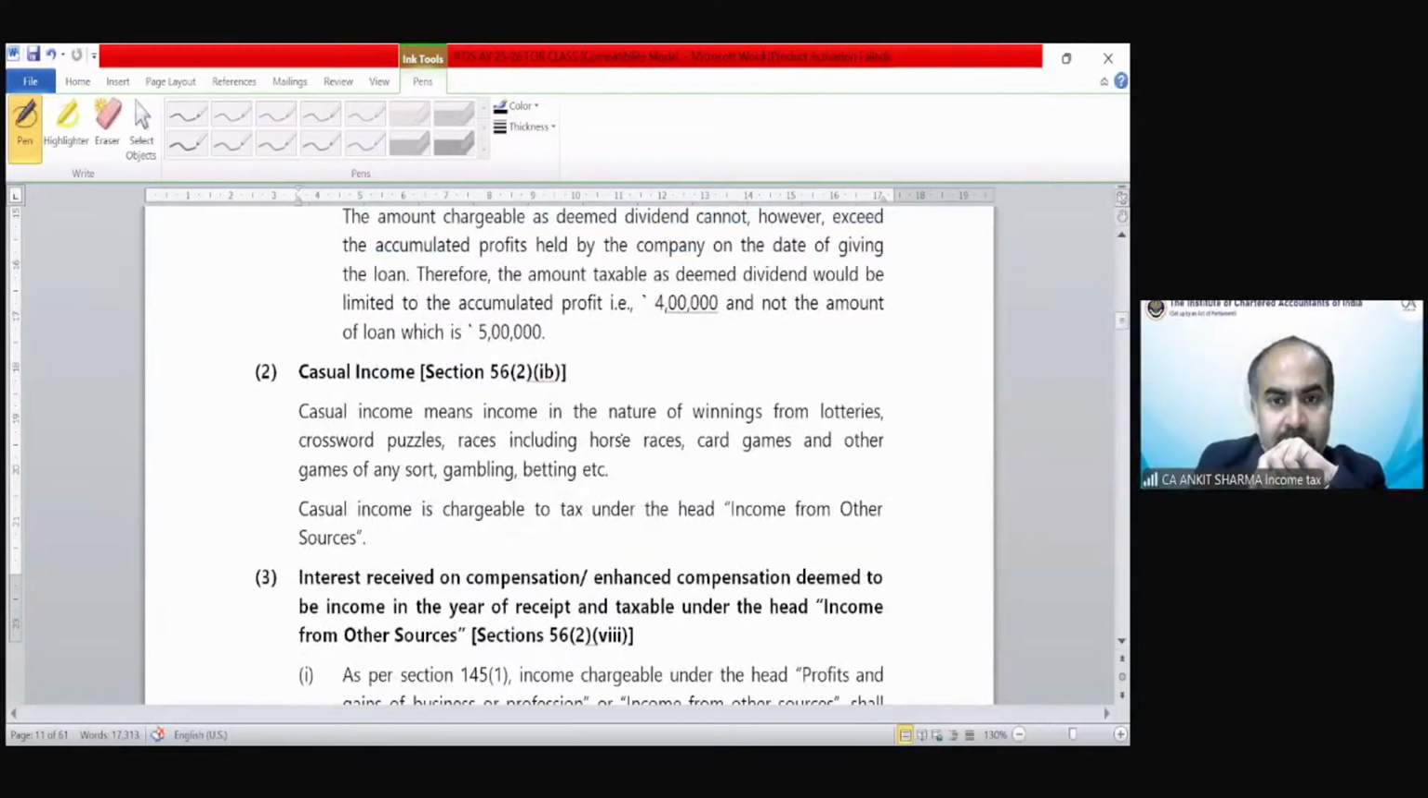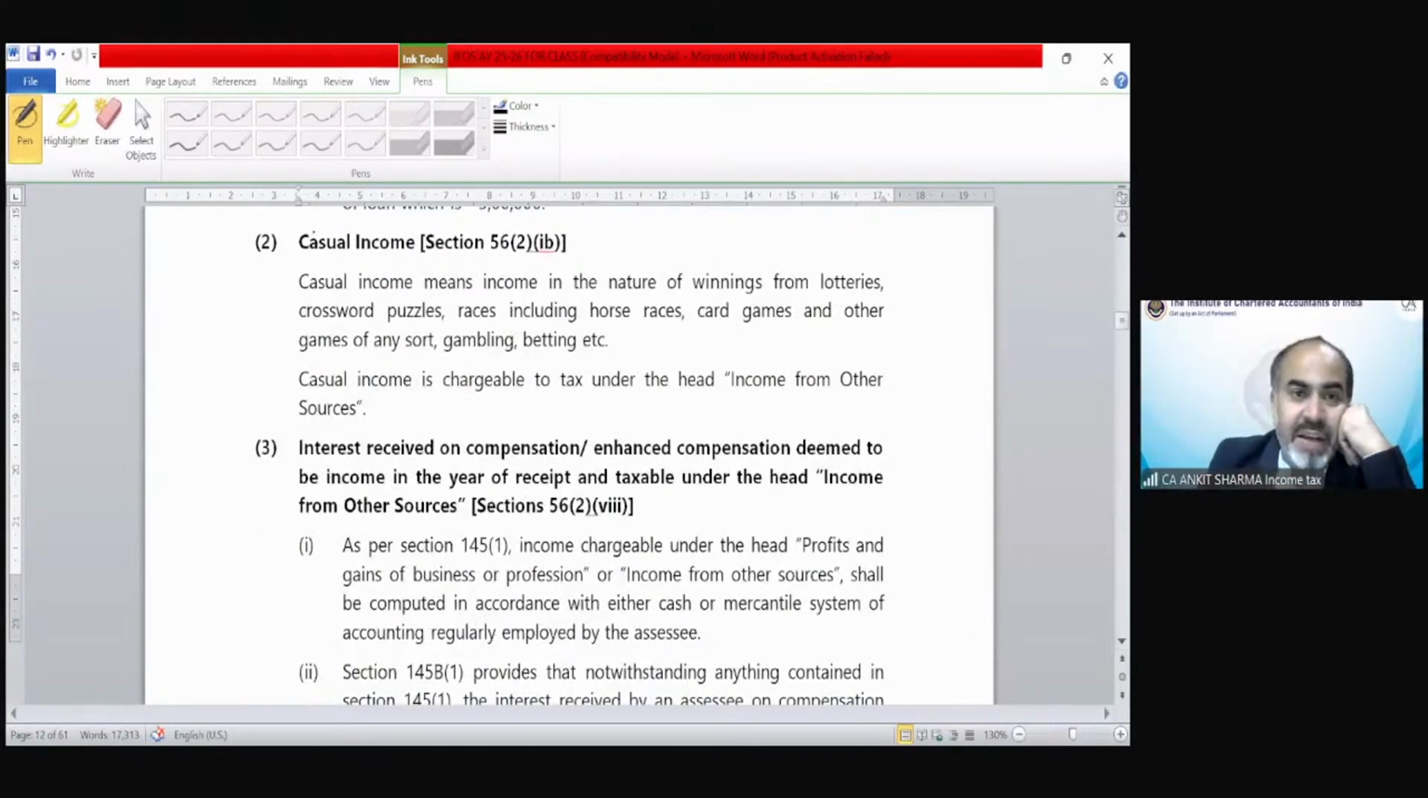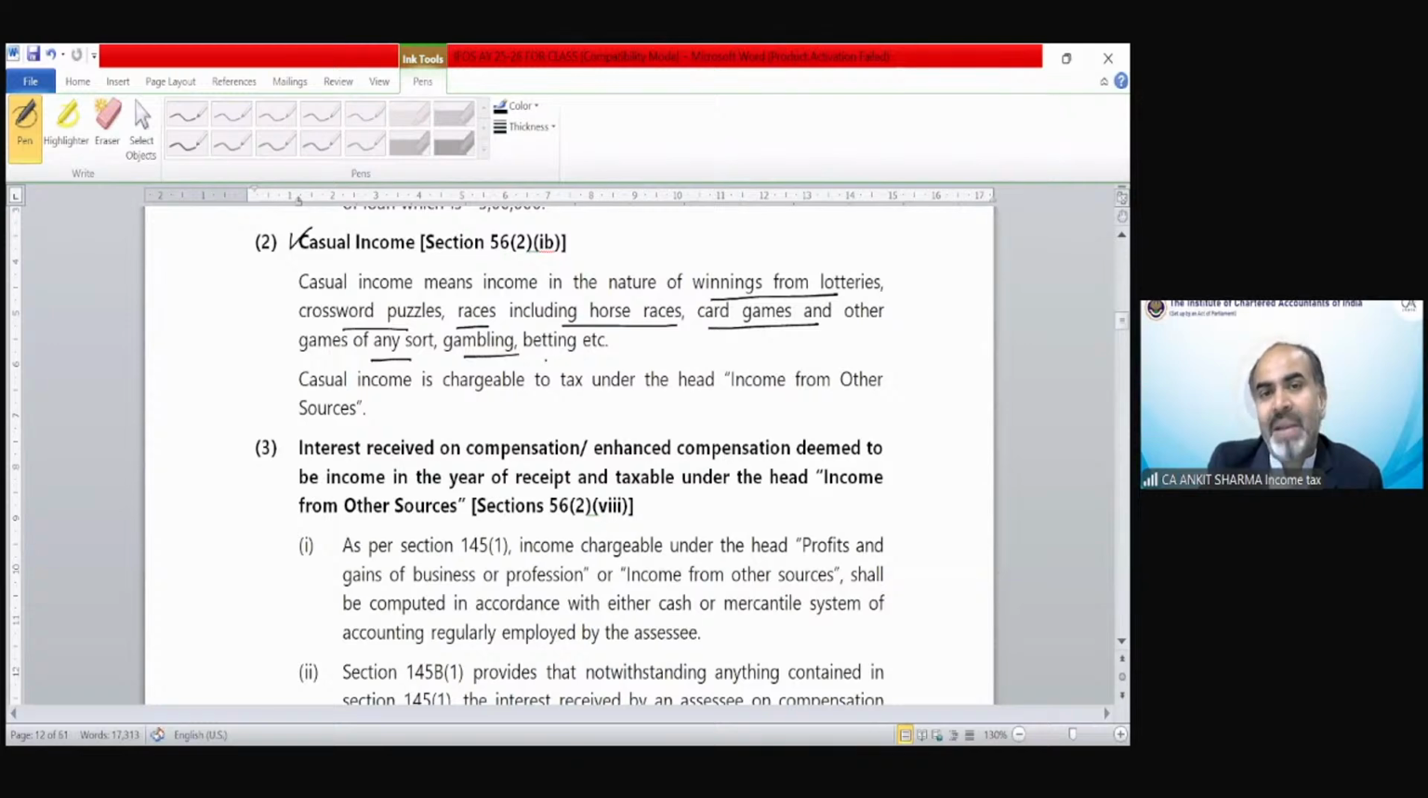Next is casual income. Now it's a very interesting provision. What is the meaning of casual income? In the last session of capital gain, we discussed that casual income is going to be taxed at 30%. Those incomes which arise casually, where hard work is very less but generally based upon our luck, are called casual income. So casual income means income in the nature of winnings from lotteries, crossword puzzles, races, including horse races, card games, and other games of any sort, gambling, betting, etc. Those are going to be taxable under income from other sources.